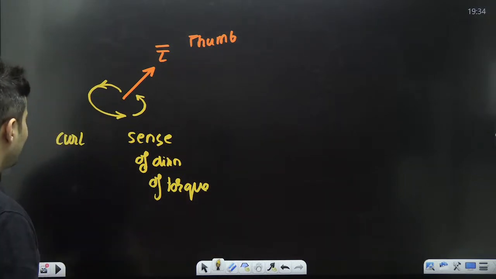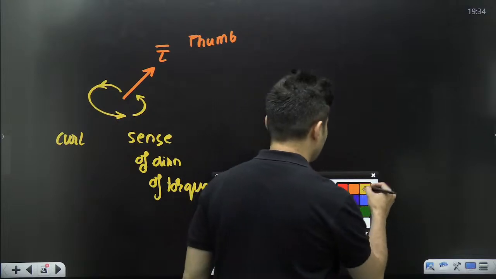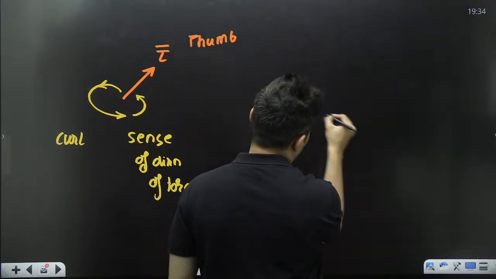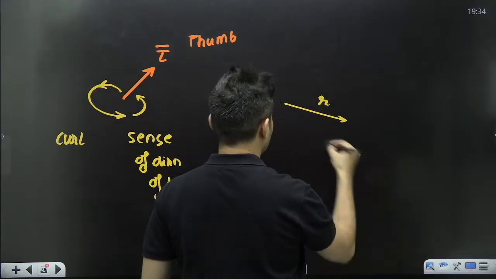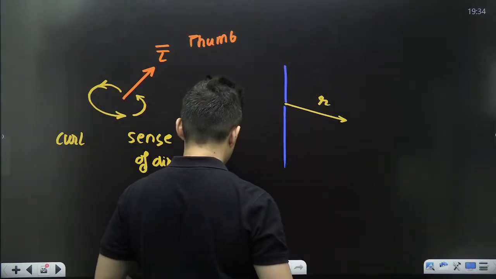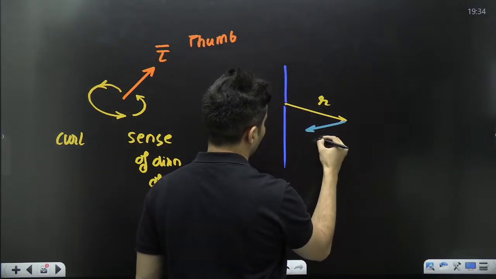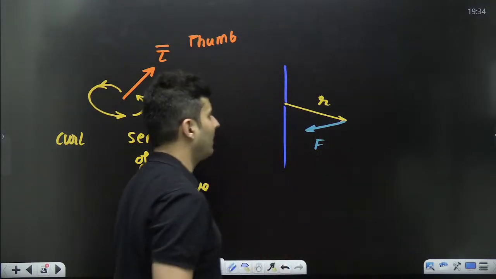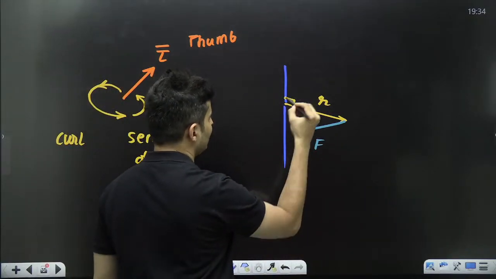Okay, so that's how you find the torque. Similarly, if I tell you that this is where R is, and this was our axis, and let's say our force was in this particular direction, can you quickly guess and tell me which direction is the torque?